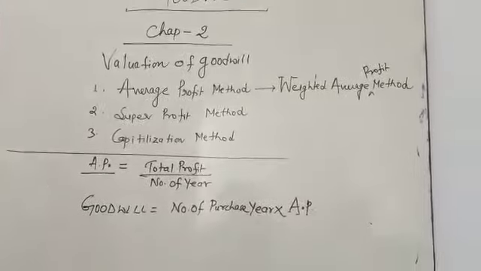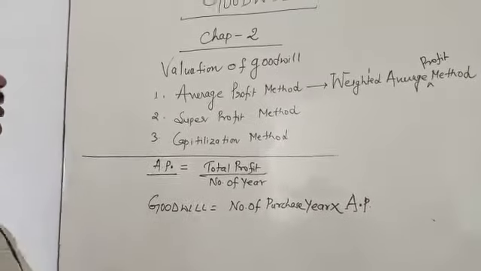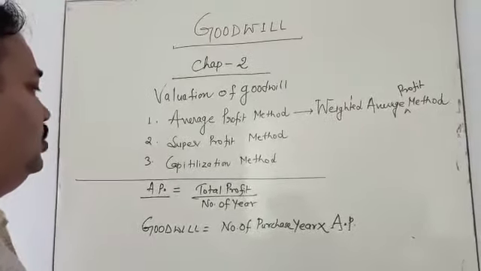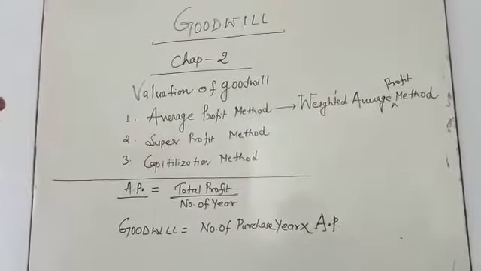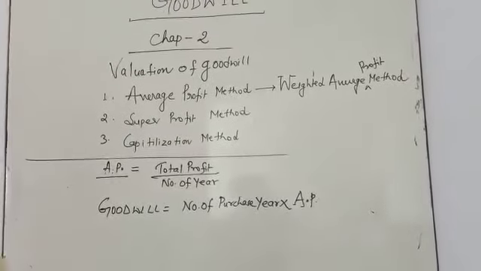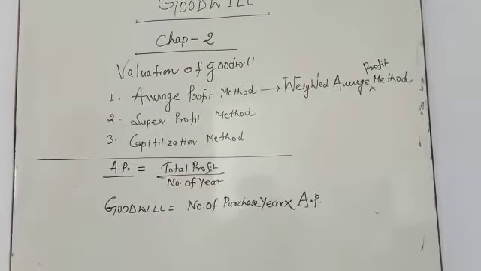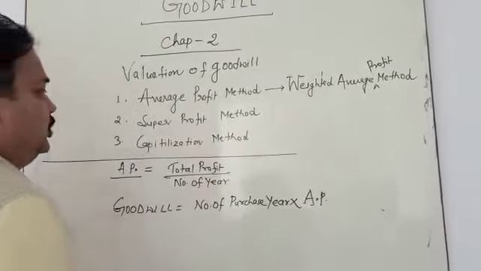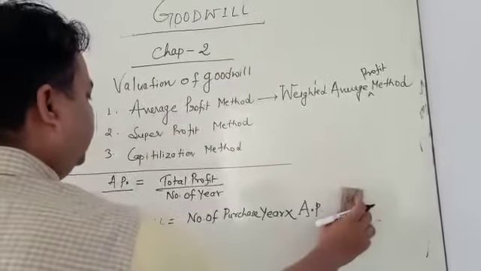So with the help of this formula, you can calculate goodwill of the firm. So goodwill of the firm is calculated on the basis of the profit.